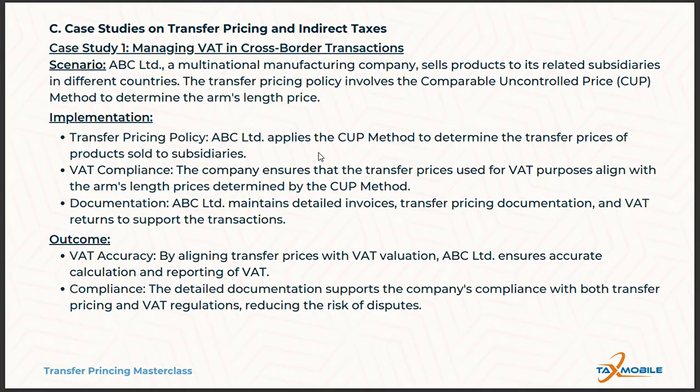For the implementation, they used the CUP method to determine the arm's length price for goods sold to a subsidiary. The company ensures that the transfer prices align with VAT valuation to ensure accurate VAT reporting too. Secondly, comprehensive documentation, including invoices and VAT returns, is maintained for all transactions.